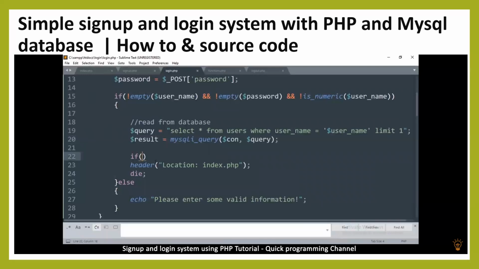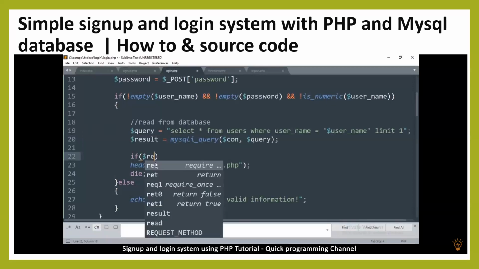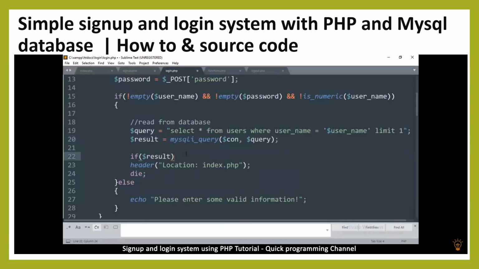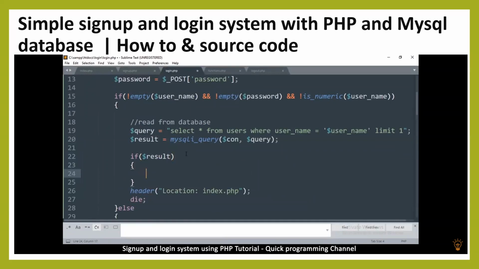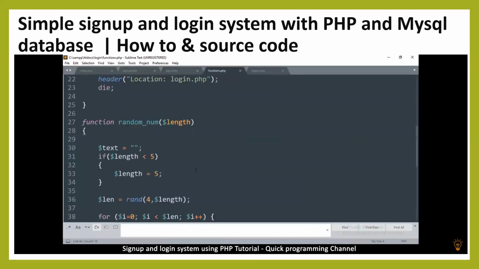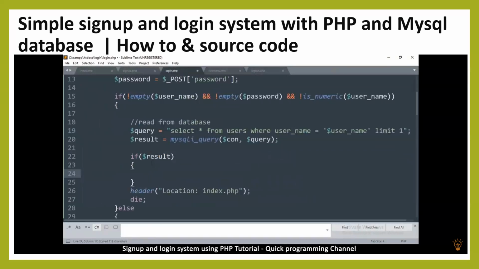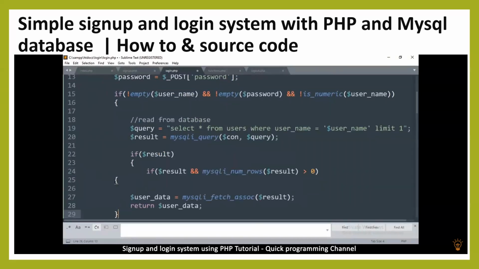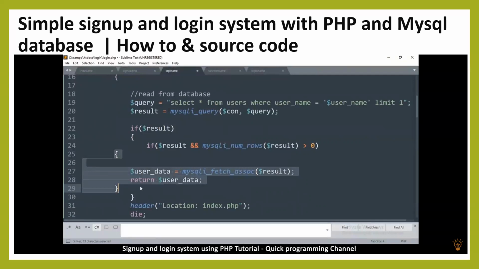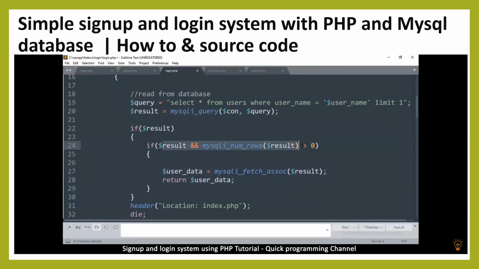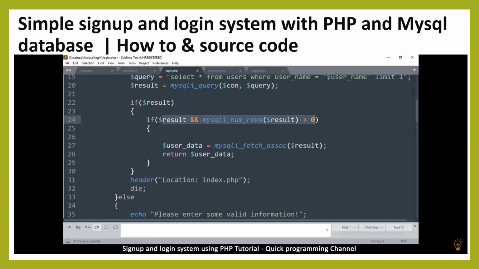In order to do that, I'm going to check if the result was successful first by just saying if result. And then like I did in the functions, let me go up here. I checked for this, so I want to check this. It's going to be the same. Let me go to the login and paste, then move all this in there. So if result and the result is greater than 1, at least we have one result. So if that's true, we will get the user